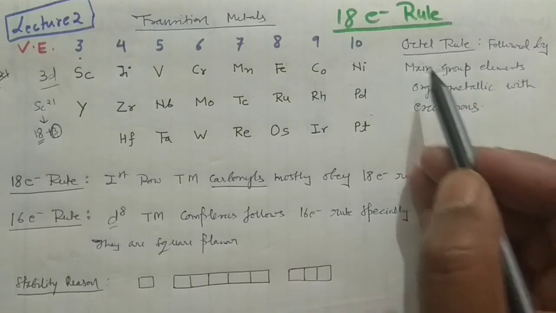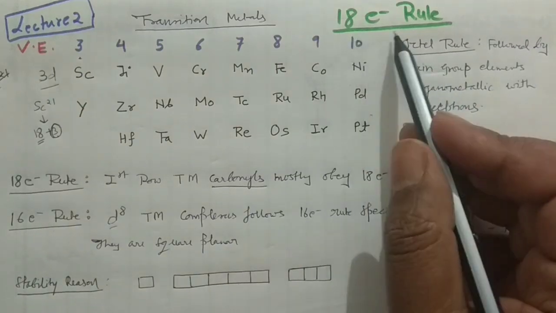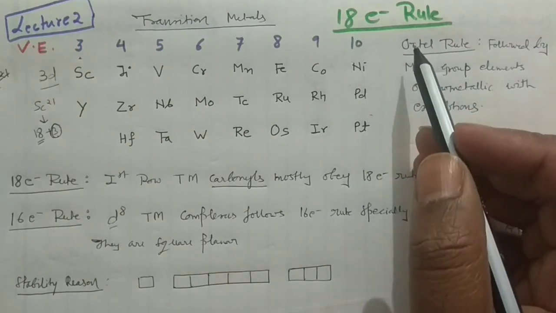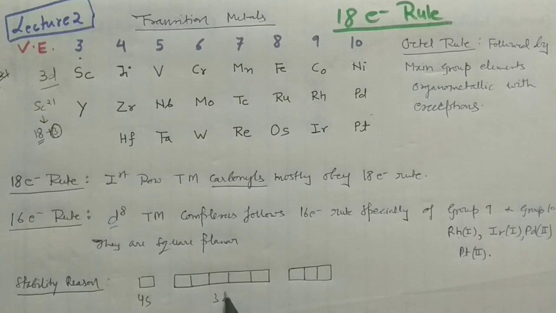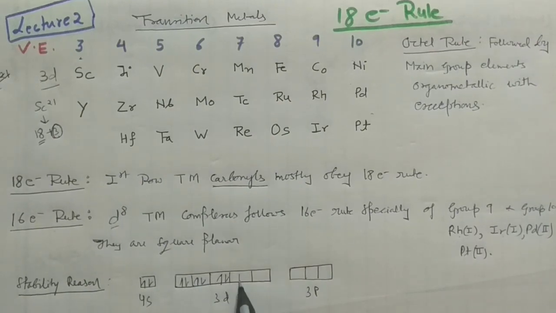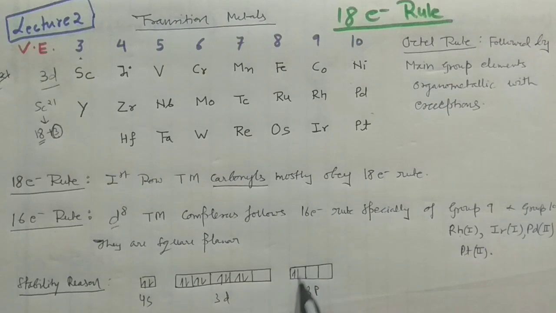And see one more thing: what is the reason why the 18 electron compounds are so stable? Say this is 4s, okay, and this is your 3d, 3p. This is how you can write. So 2, and if you fill all the subshells with electrons, how many electrons are you having?